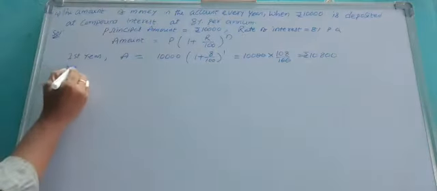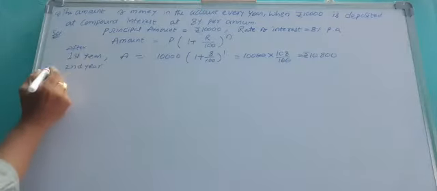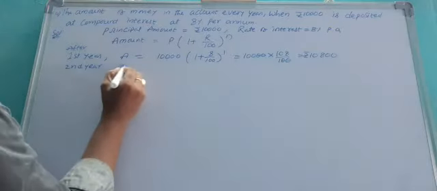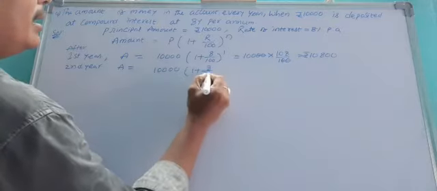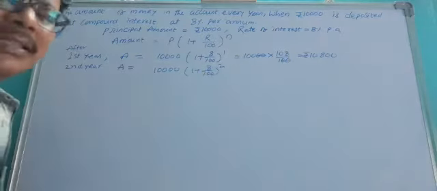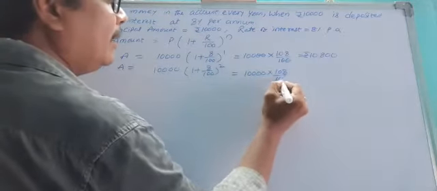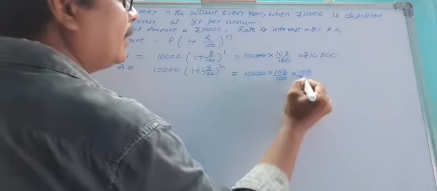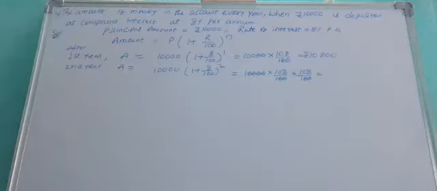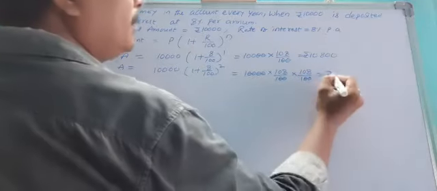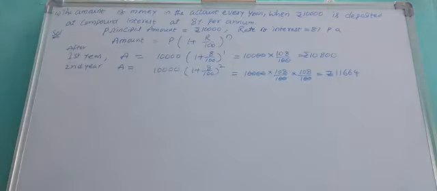Now in the second year, the amount equals 10,000 into (1 plus 8 by 100) all squared. So that equals 10,000 into 108 by 100 into 108 by 100. Two zeros cancel. So 108 into 108 equals rupees 11,664. Find out the product.